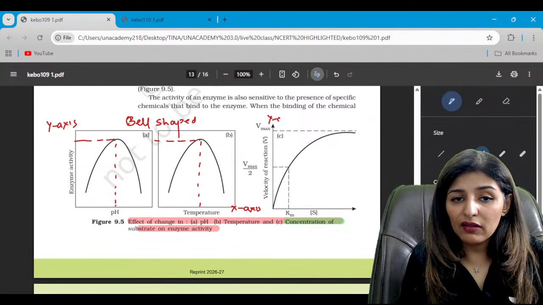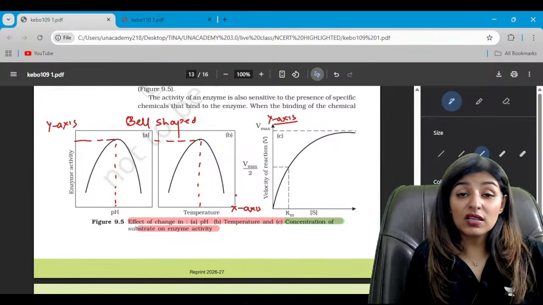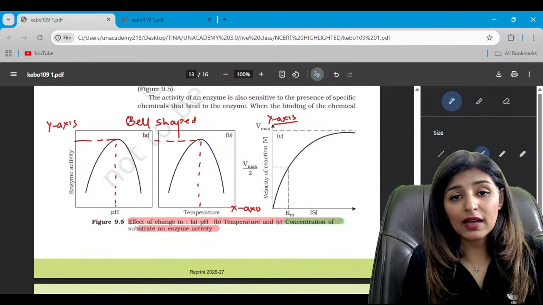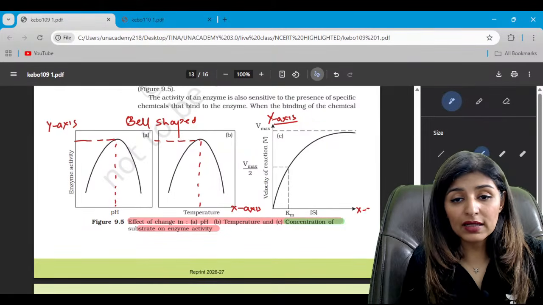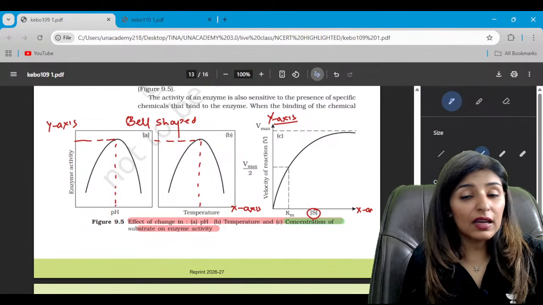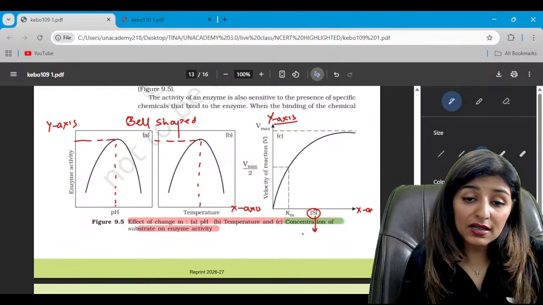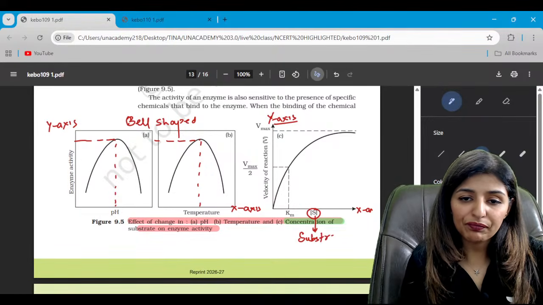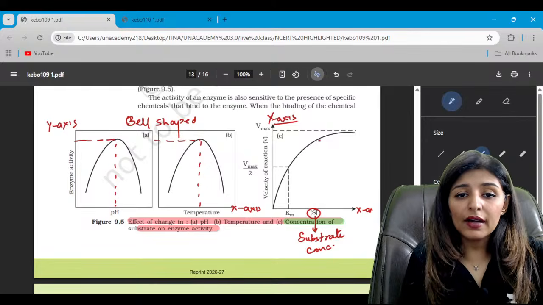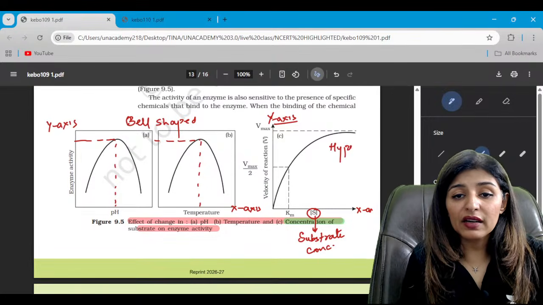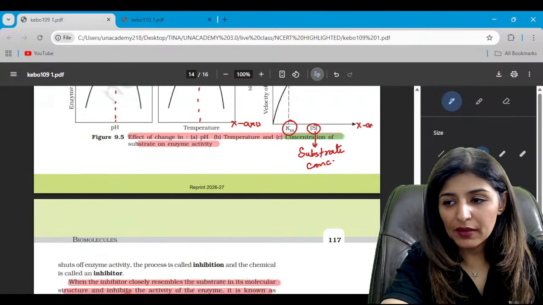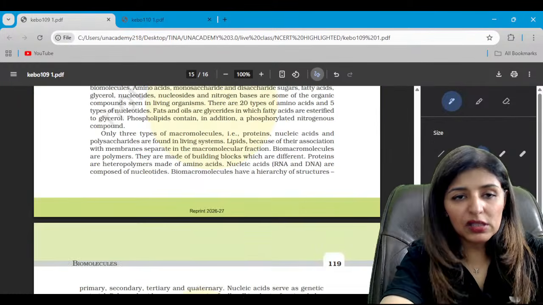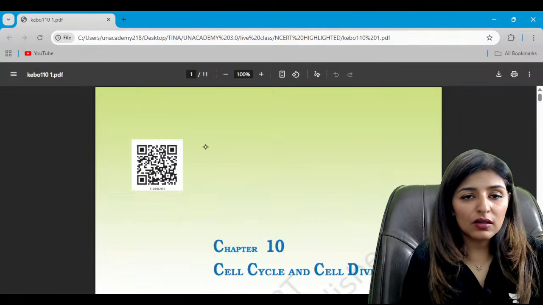Now, again, when we study the effect of concentration of substrate, along the y-axis, we take the velocity of reaction, while here on x-axis, we are taking the S in square brackets. This represents substrate concentration, right? So what type of graph do we see? Rectangular hyperbola. Note down the values Km, Vmax by 2. Is that clear? Now, with this, we complete this topic also.